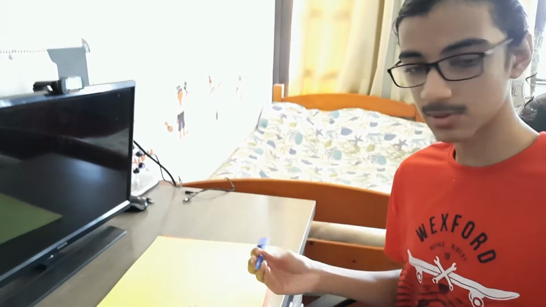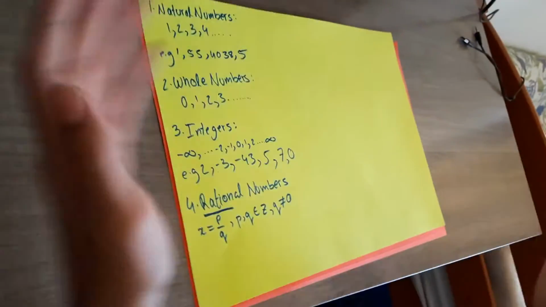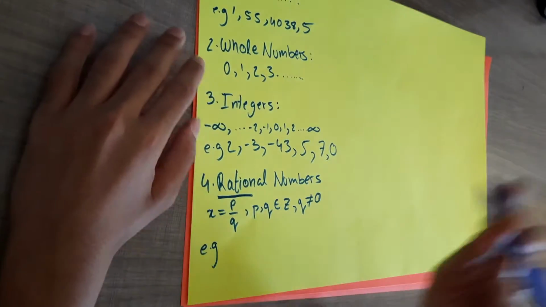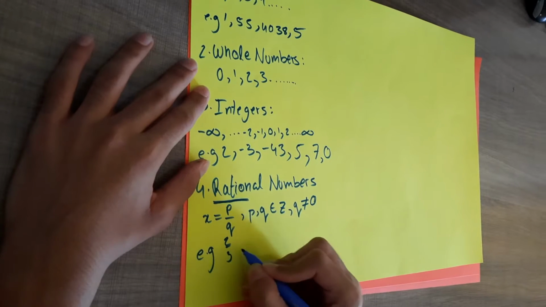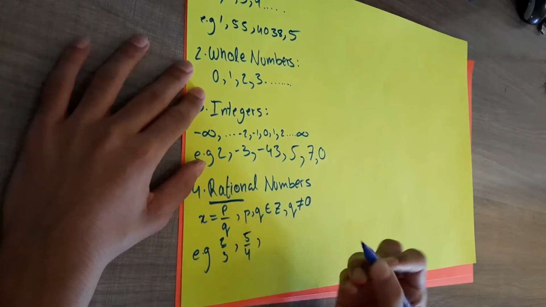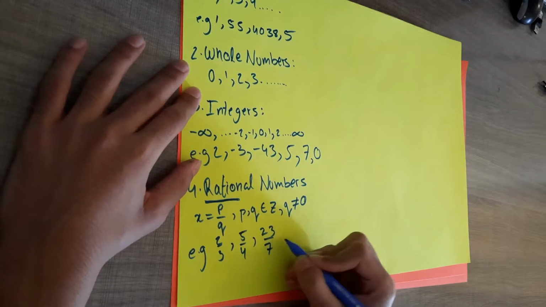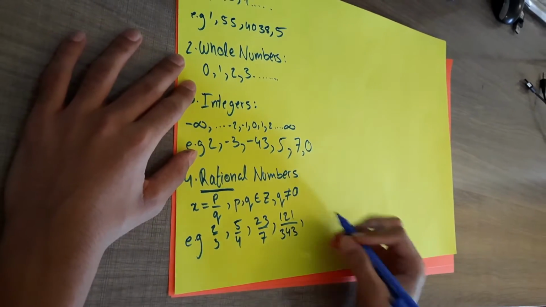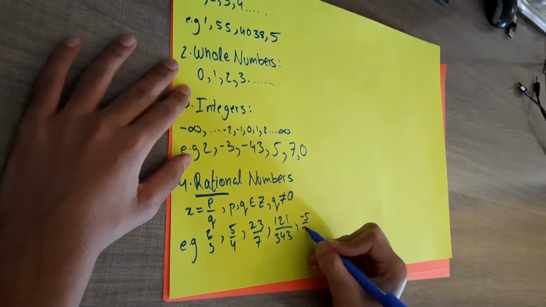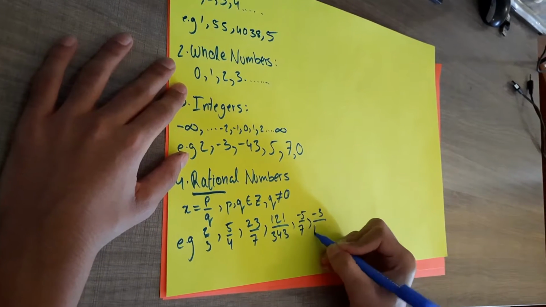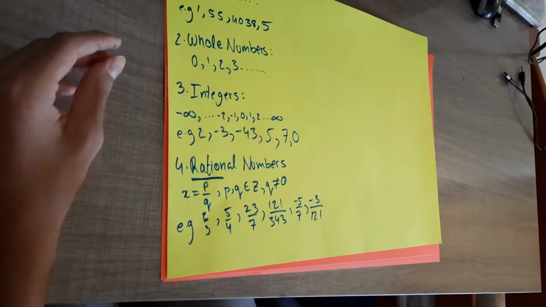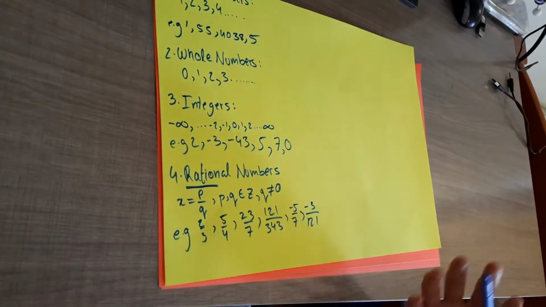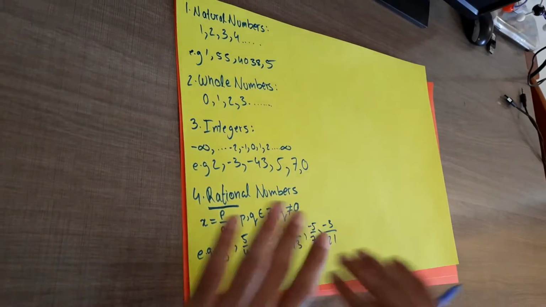So let's look at some examples. This basically opens the door to all sorts of fractions, right? So instead of being limited to boring 1 or 5 or -6, I can now have 2 upon 3, 5 upon 4, 23 by 7, 121 by 343, it doesn't matter, right? I can even have negative fractions, -5 upon 7, -3 divided by 121, and so on and so forth, right? Any two integers in a fraction, that's a rational number, right?